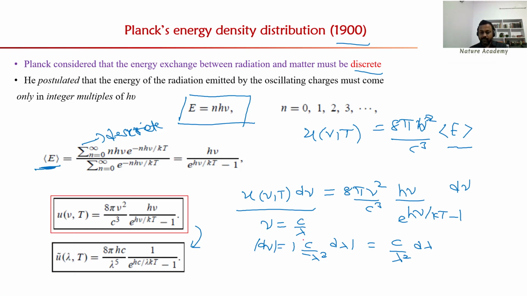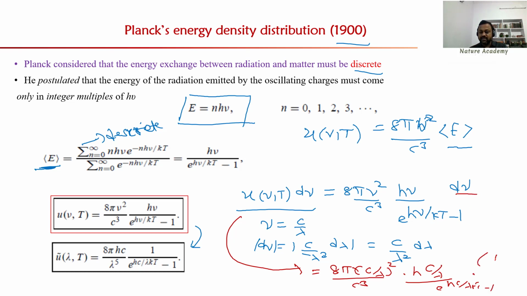I am substituting on the right side. That is 8 pi, nu is c by lambda, squared, divided by c cube, h nu with c by lambda, and in the denominator e power h c by lambda kT minus 1, and d nu is c by lambda square d lambda. If you simplify this, you will get this expression.